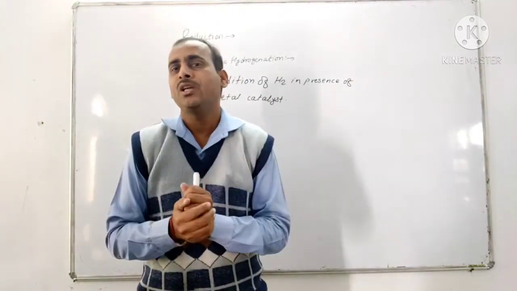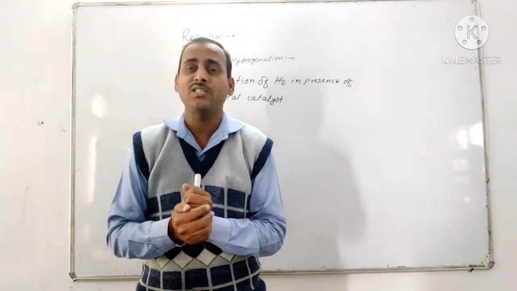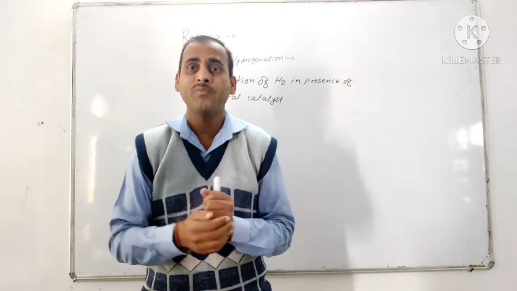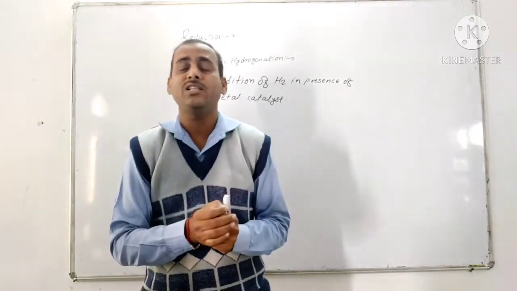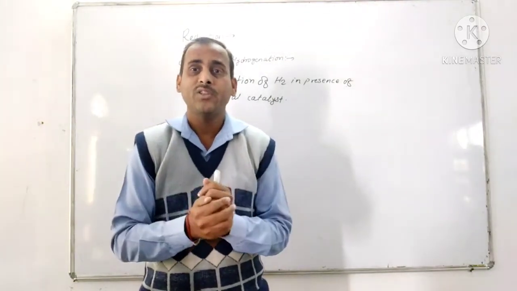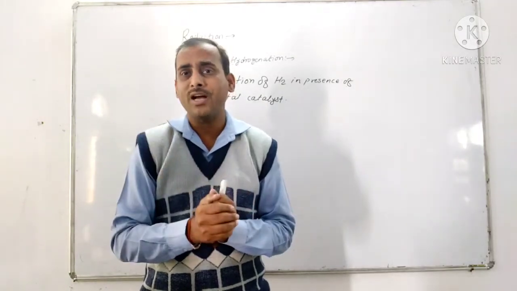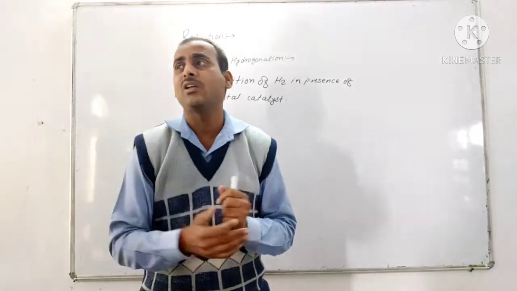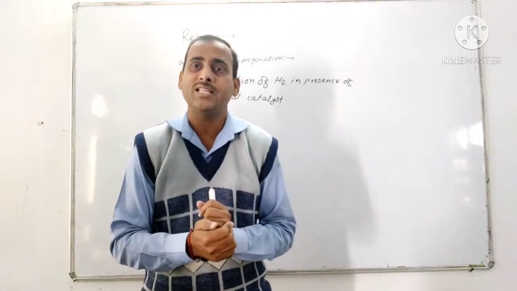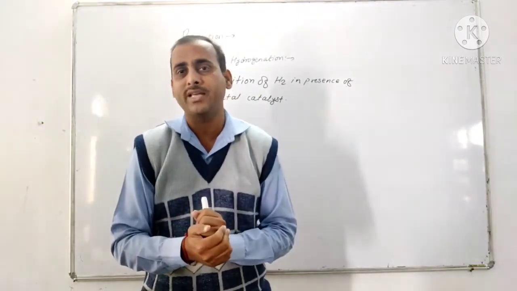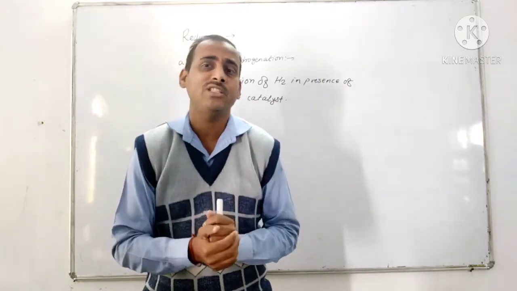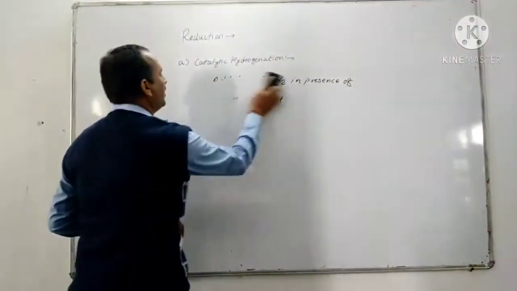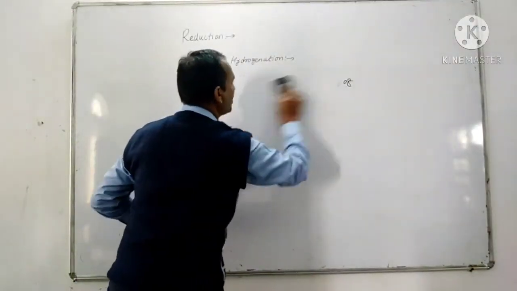For example, in the homogeneous reactions, Wilkinson catalyst and the reactant are present in the same phase, and in heterogeneous catalysis, the reduction of carbon-carbon double bond, carbon-carbon triple bond by using palladium and hydrogen gas, Pd/C, by using hydrogen gas. So these are the heterogeneous catalysts. So let's see first catalytic hydrogenation by the homogeneous catalyst.